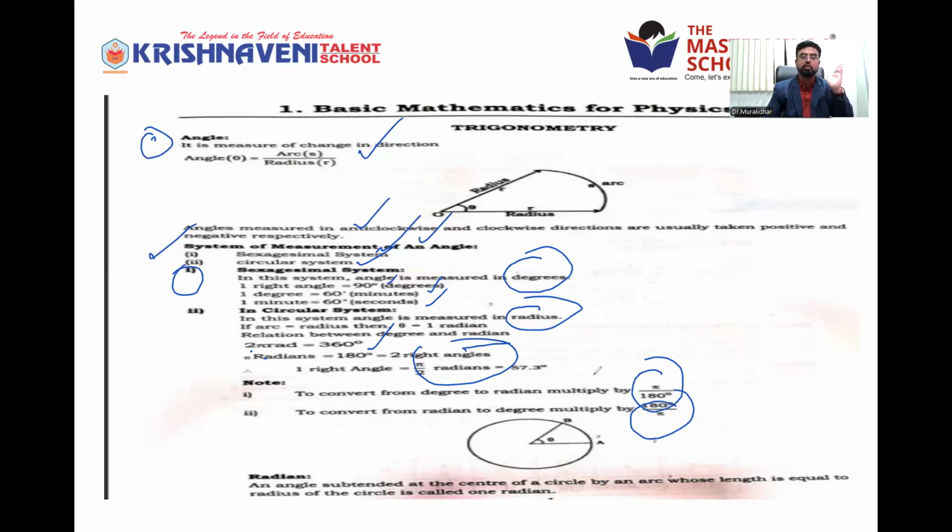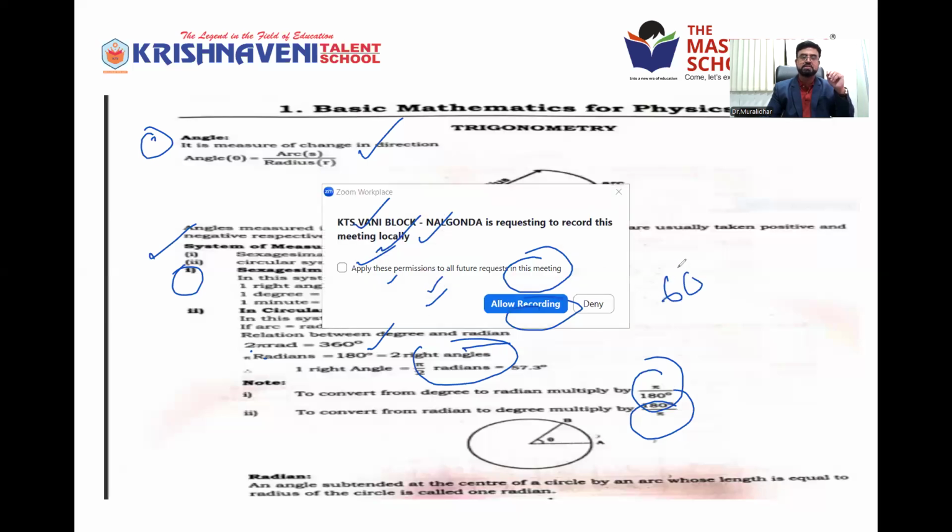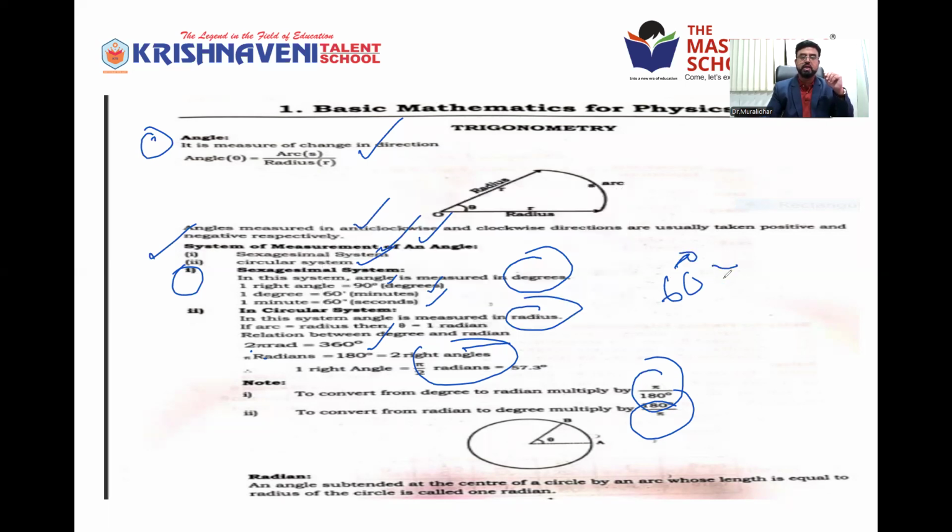To convert from degrees into radians, you have to multiply the given number by pi by 180. Degrees are given, and you have to convert them to radians. For example, 60 degrees. We want to convert 60 degrees into radians: 60 into pi by 180. Sixty ones are 60, sixty threes are 180, so that is pi by 3 radians. So 60 degrees is pi by 3 radians.